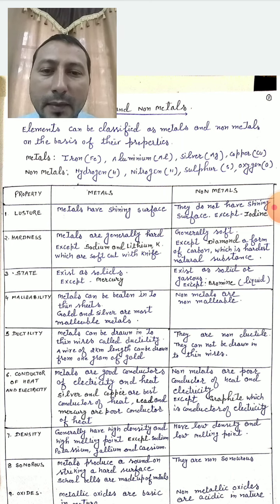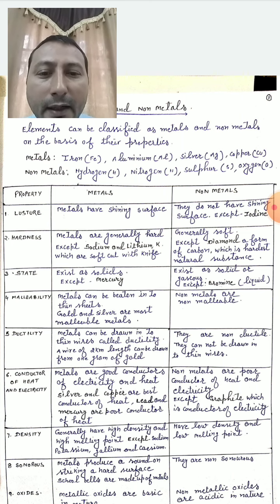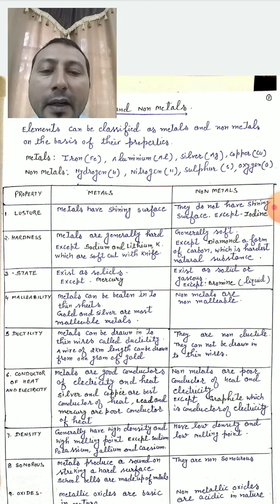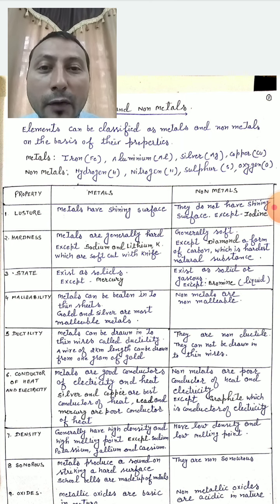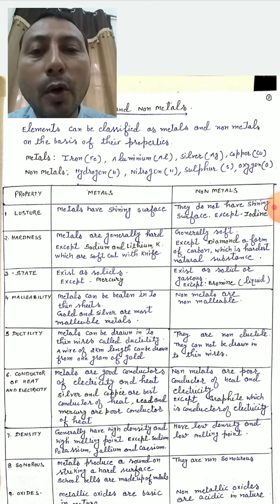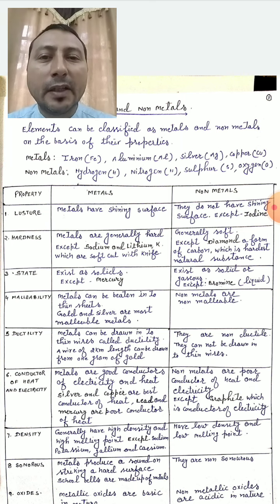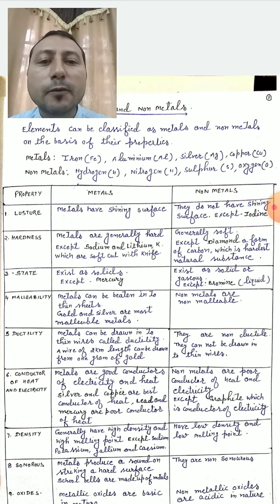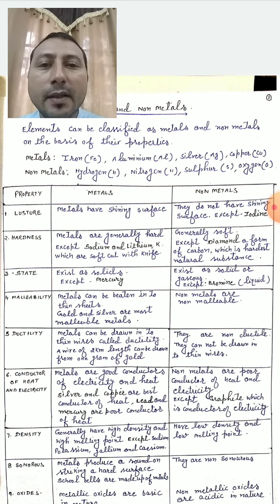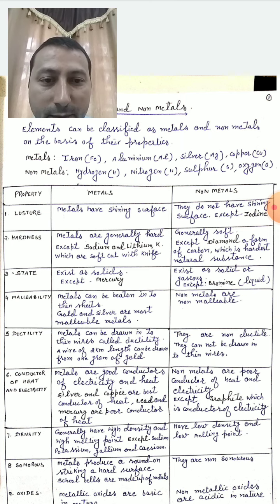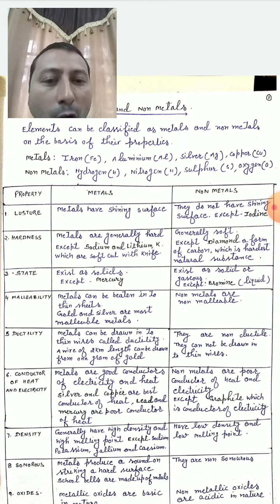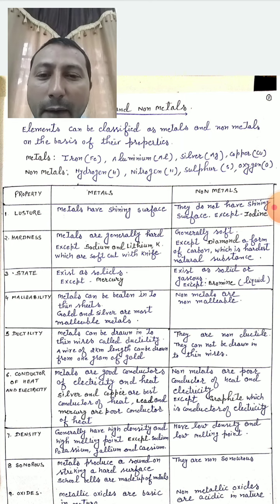Ductility. Metals can be drawn into thin wires, called ductility. A wire of 2 kilometer length can be drawn from 1 gram of gold. So you can imagine the gold ornaments which your mother and your sister wear. Those gold ornaments have a very high power of ductility. Non-metals are non-ductile, they cannot be drawn into thin wires.